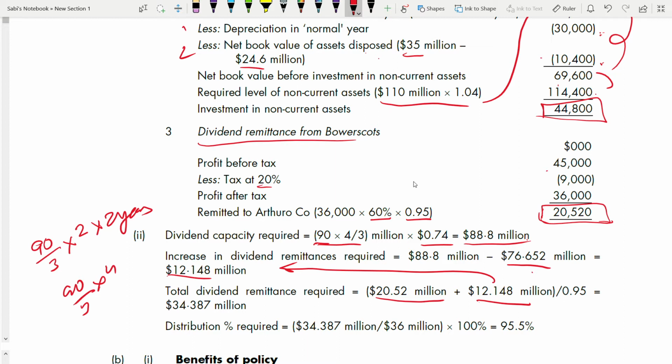It is to be divided by what? Divided by 0.95, the withholding tax. Because withholding tax is 5%, so it needs to be divided by 0.95. So this will be your total dividends required. And the distribution percentage required, if you want to find it percentage wise, it is this divided by 36. You are getting 95.5%. They told if it's needed, they can increase the dividend up to 100% also from the subsidiary, like dividend remittance. But here it is 95.5%. So 95.5% of the profit after tax from the subsidiary is going to the parent company as dividends.